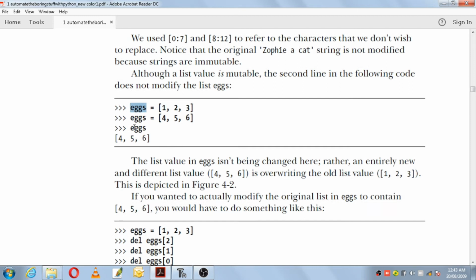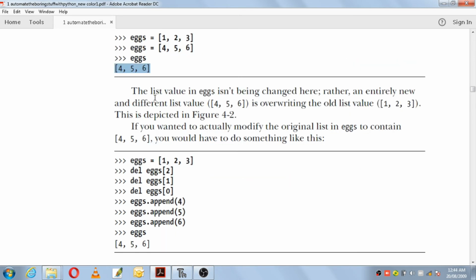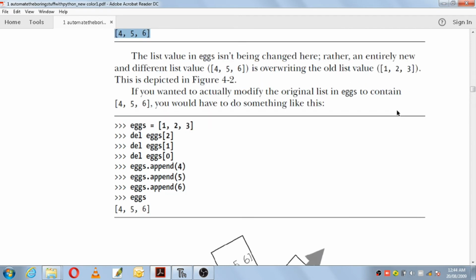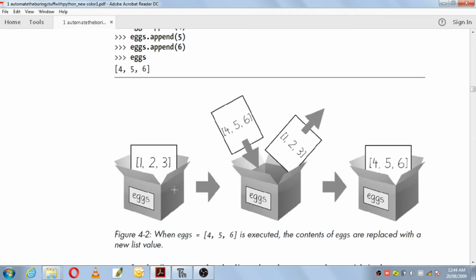So when you print the values of x, it will be 4 5 6, that is the new values of the list. So what they are saying here is the list value in x isn't being changed. Rather, an entirely new and different list value [4, 5, 6] is overwriting the old list value [1, 2, 3]. That is being shown in figure 4.2. Previously in the list, which values were there? 1, 2, 3. Then 1, 2, 3 get replaced by 4, 5, 6, and then what you get in the list is 4, 5, 6.